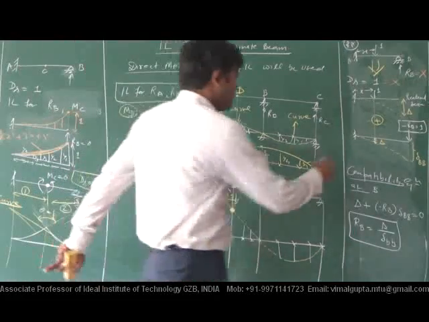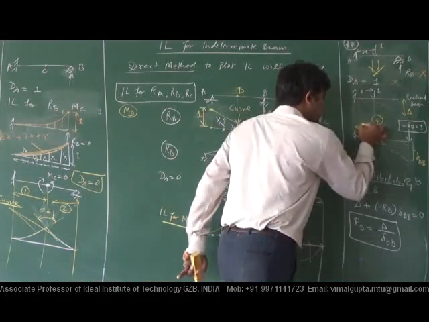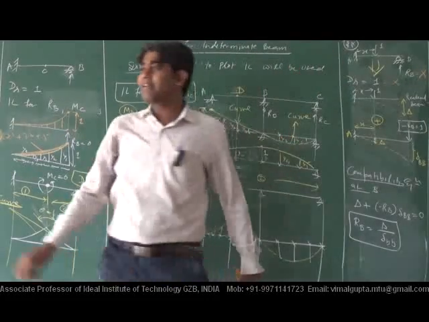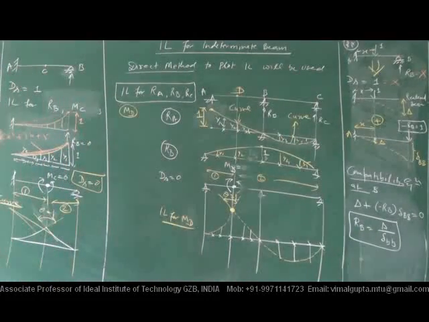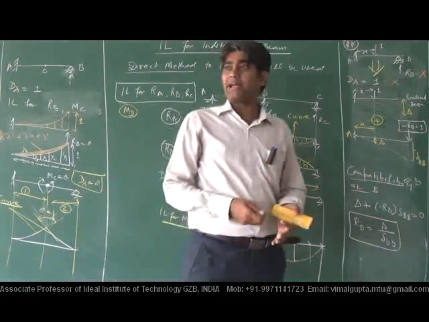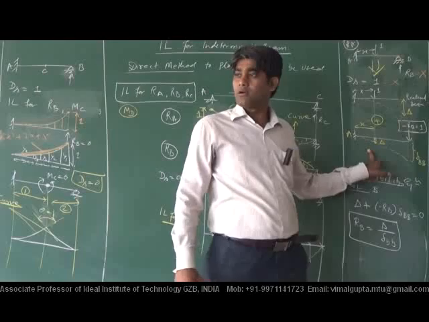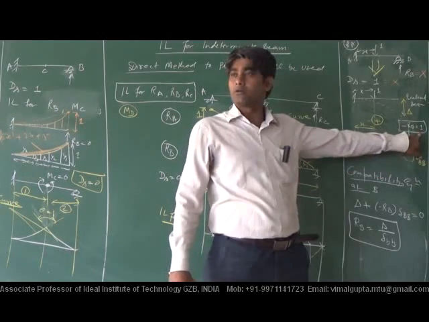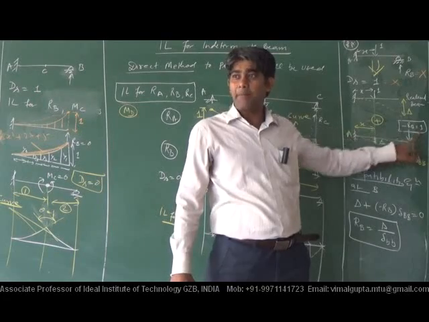And what is that value? It is at an x distance from A. Therefore, the conclusion I want to draw: apply the unit load here.